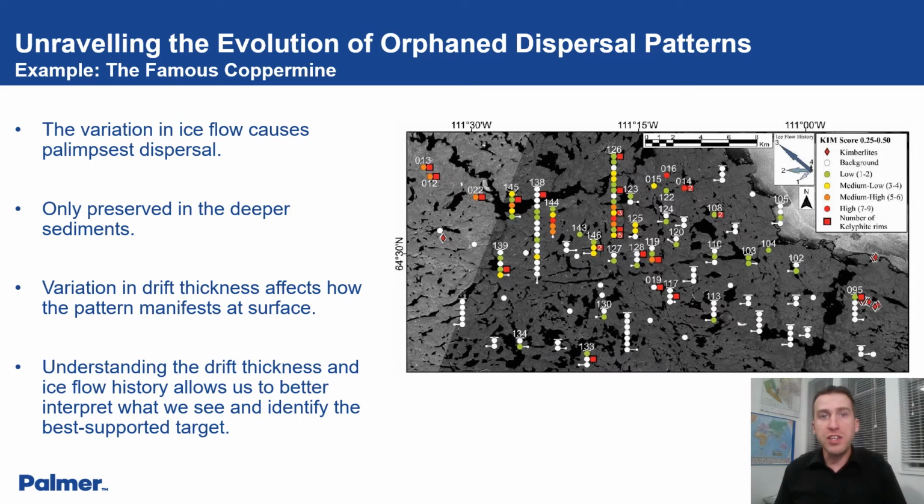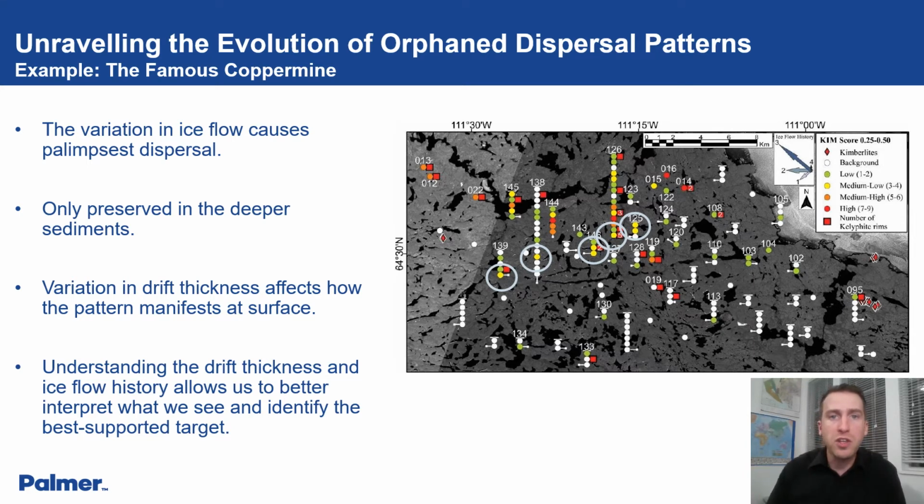However, the variation in ice flow causes palimpsest dispersal as well. If we look at the samples to the southwest, we can see that there is a subtle indicator mineral signature preserved in the deeper sediments. The variation in drift thickness affects how the pattern manifests at surface. Understanding the drift thickness and ice flow history allows us to better interpret what we see and identify the best supported target, because in this instance, there is 2 dispersals with the same source. Now we can see that the till thickness affects dispersal and the materials that are preserved.